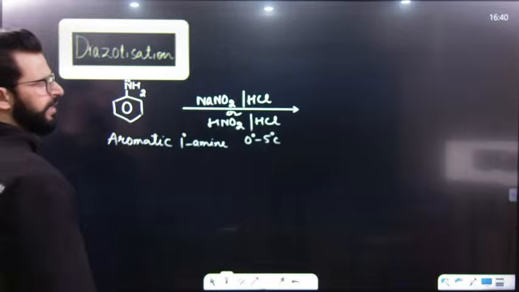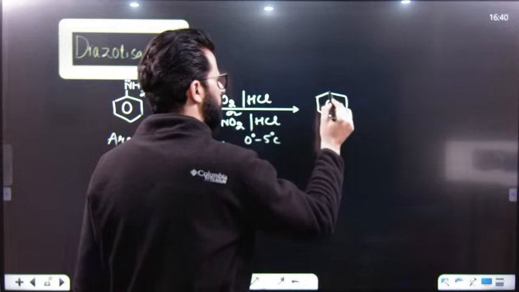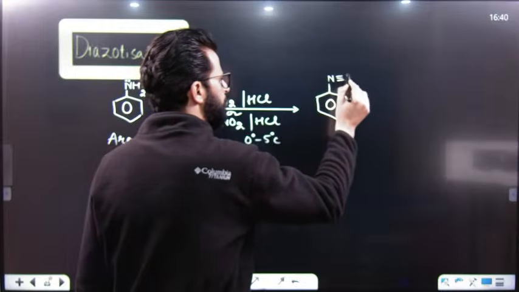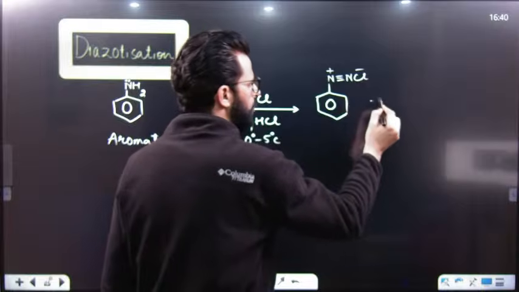So we get benzene diazonium salt. Say for example, we are having HCl, so the salt will be benzene diazonium chloride.